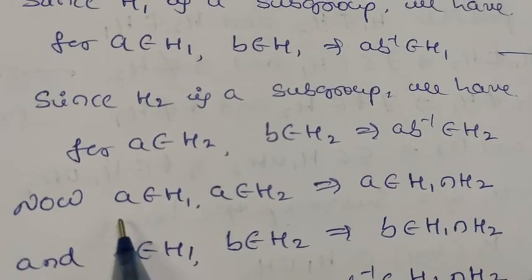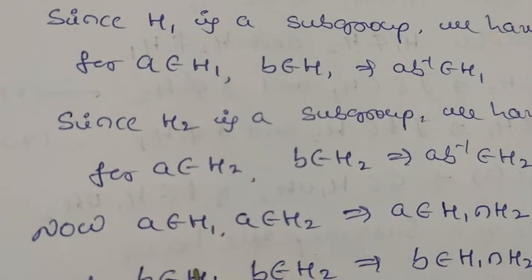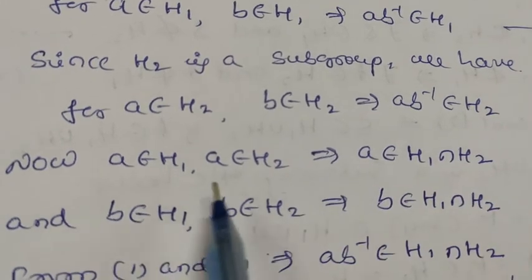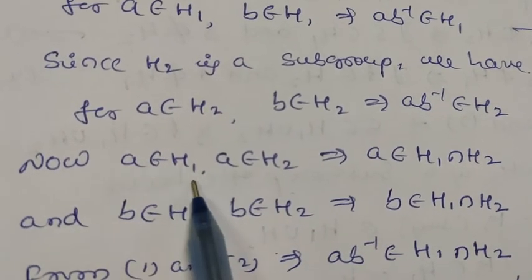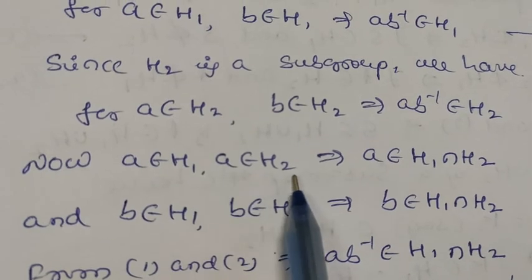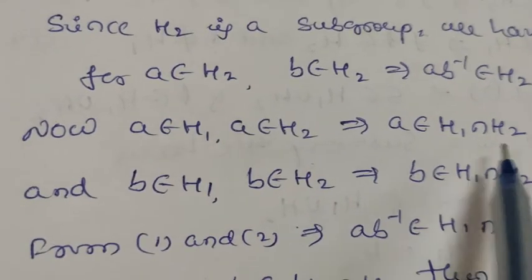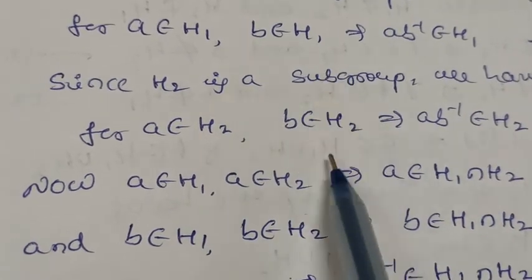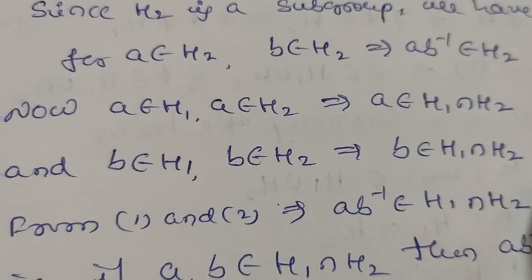Now, since a belongs to H1 and a belongs to H2, this implies a belongs to H1 intersection H2, because it belongs to both. a is an element of H1 and a is also an element of H2, so it is an element of the intersection of these two. Now b belongs to H1, and again b also belongs to H2. This implies b belongs to H1 intersection H2.